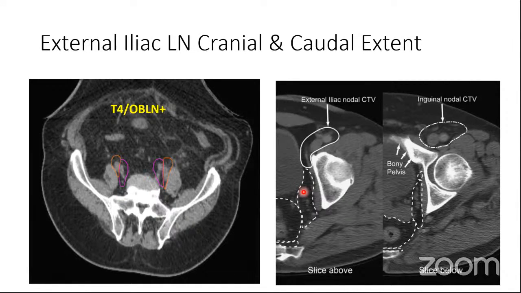And the caudal border is going to be where the external iliac vessels form the femoral vessels. At what point does it happen? Here you look at the point where the bony pelvis appears. You have the superior pubic ramus. The section before the superior pubic ramus is going to be your external iliac lymph node, and the section after the superior pubic ramus is going to be your inguinal lymph node. So you start from the bifurcation of the common iliacs, and then you continue till the external iliac becomes the inguinal lymph nodes.